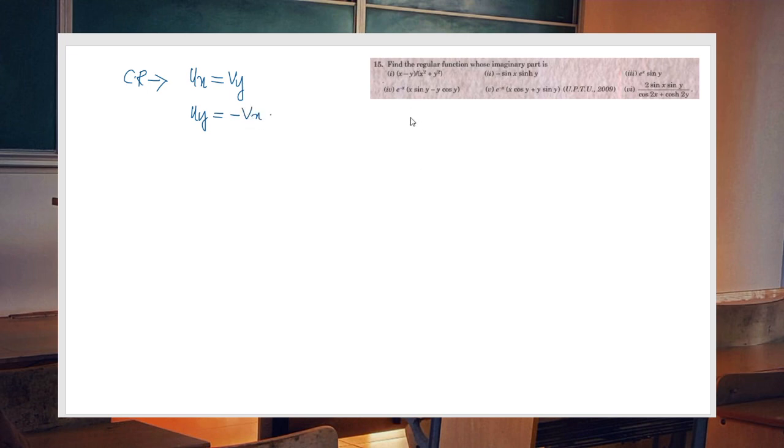Now v is given. From v, find vy, and using the CR equation, equate that to ux. From ux, find your function u, and from u, find uy.